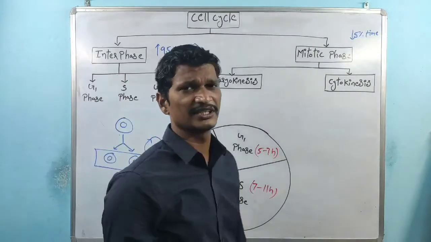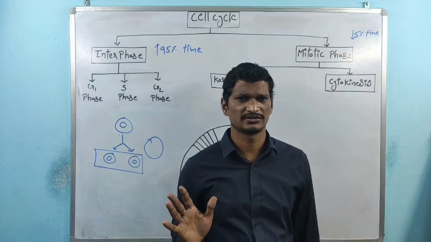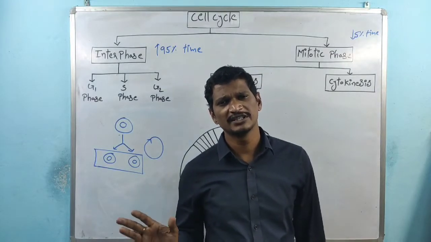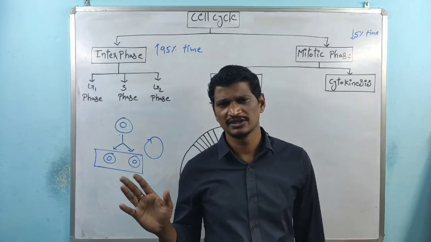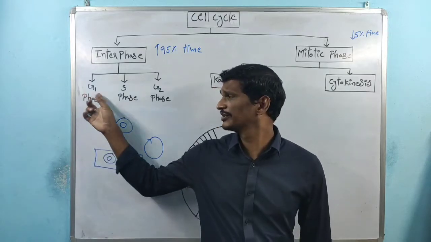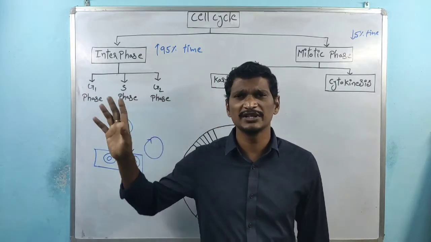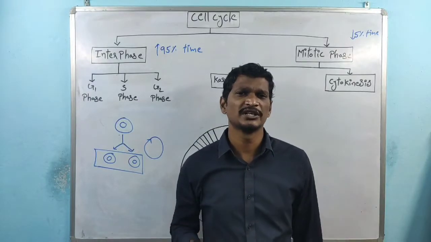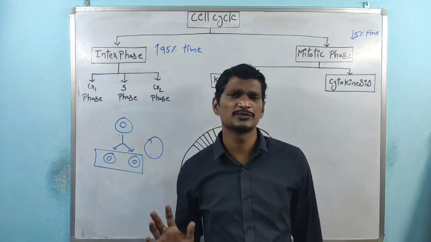So what I am telling here, in the mitosis process, in mitotic cell division, definitely G1 phase, S phase, G2 phase are there. That is nothing but interphase. In the mitosis process, interphase is present. In the meiosis process, interphase is present.